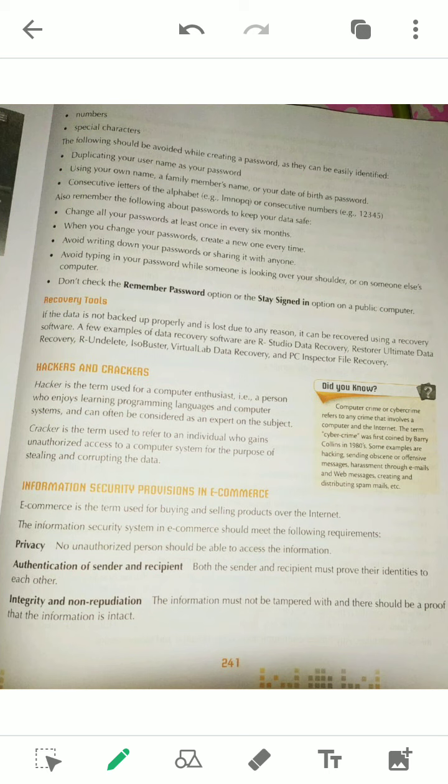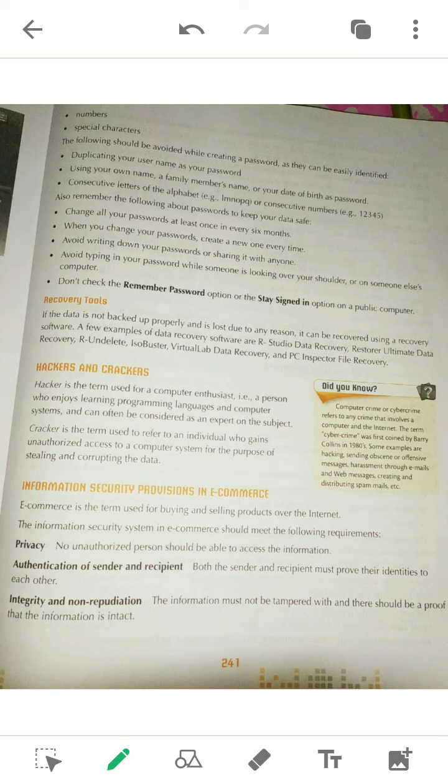It shows that you are the exact person trying to do this. This is the authentication of sender and receiver. And integrity, as I just told, means all the information provided by the users should be tamper proof and should remain intact. These are the three things we already discussed in the previous class.